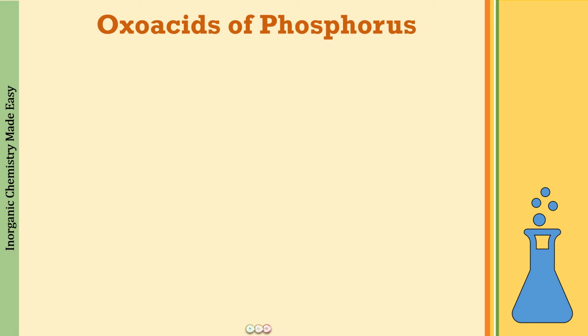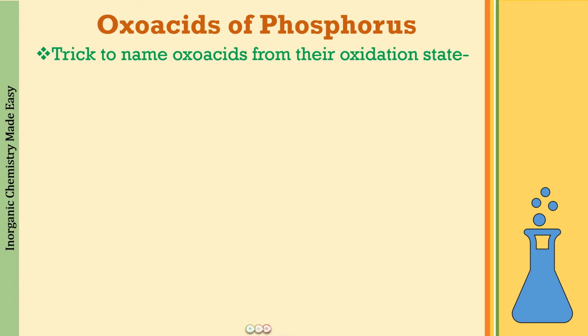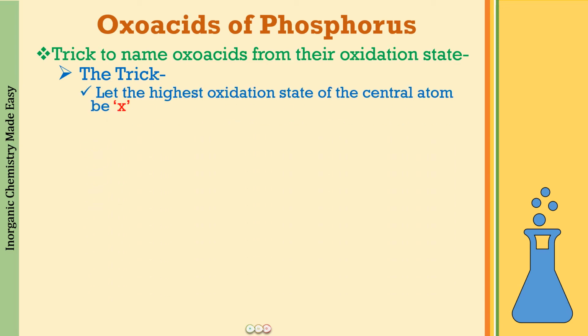What you will be doing is, whatever formula is given to you, find out the oxidation state of the central atom. In this case, it is obviously going to be phosphorus. So write down the oxidation state of phosphorus in these oxo acids. All right. Now, the trick says that if we have the highest oxidation state of the central atom, let that be X, then the parent acid will be having the oxidation state as X.